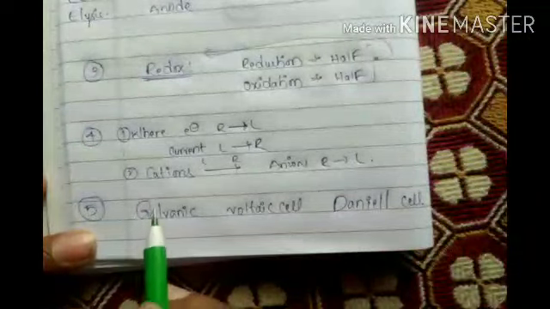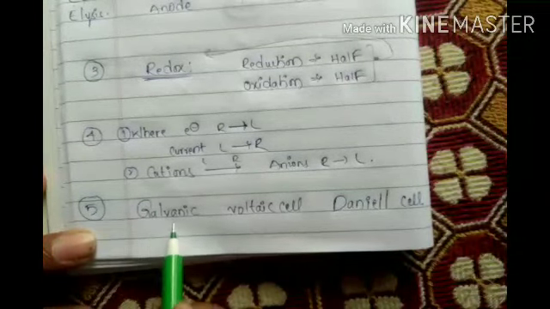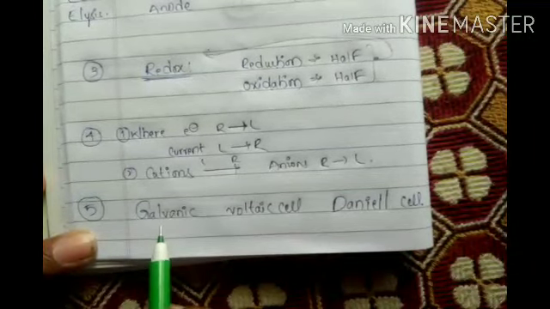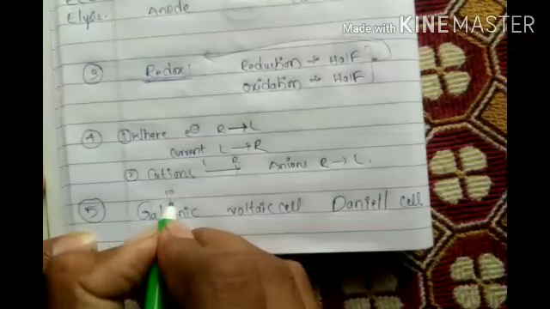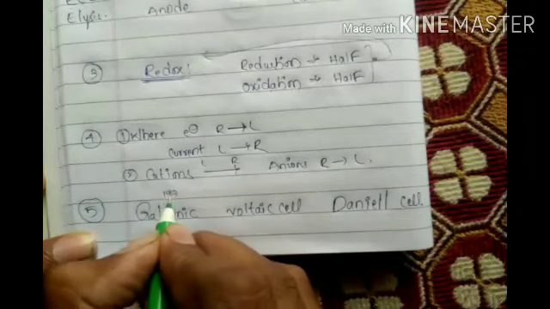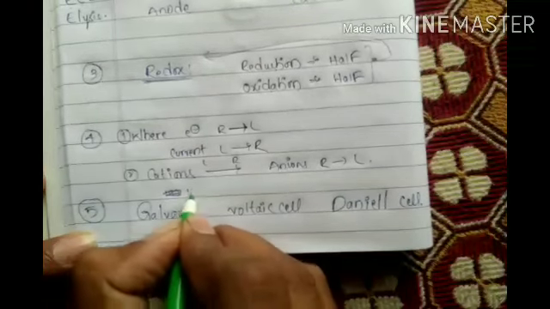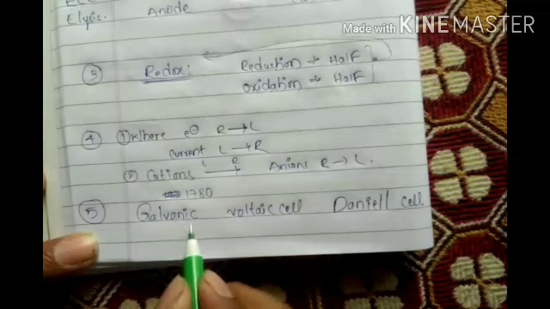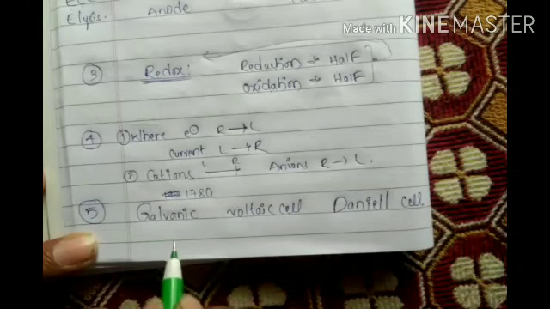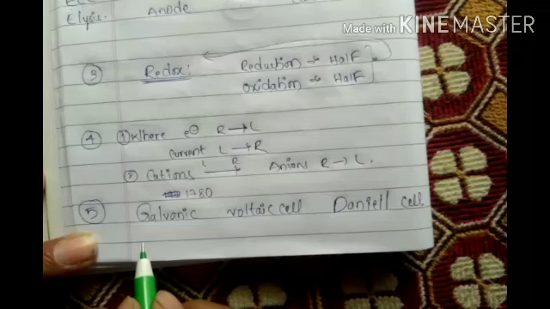It is Luigi Galvani in the year 1780. Luigi Galvani, the scientist, in the year 1780 assembled the cell.